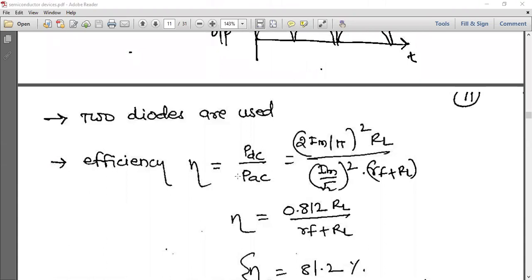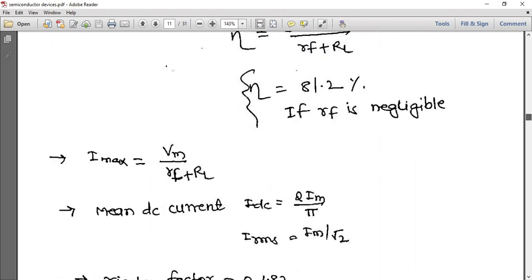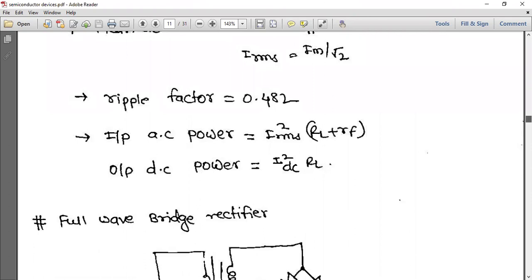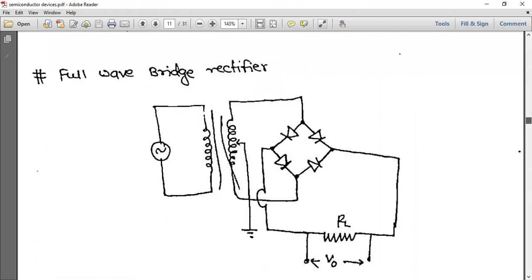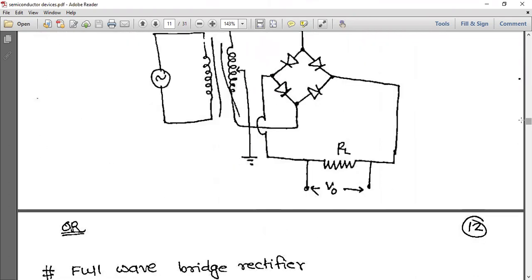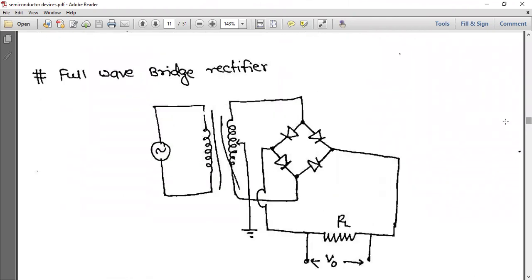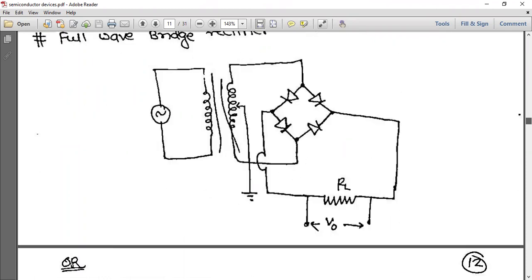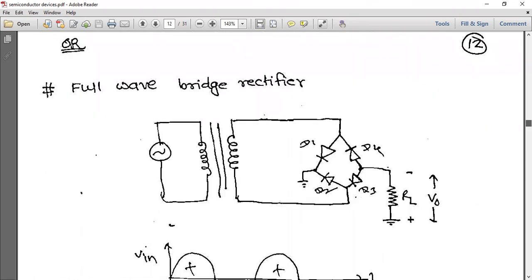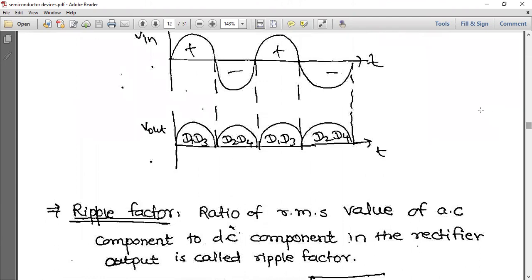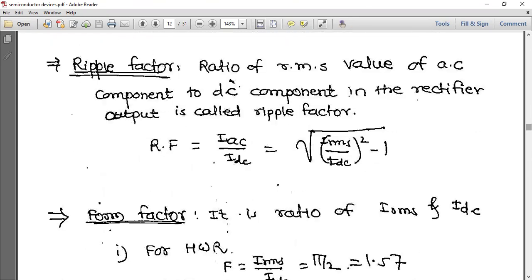Next one. Two diodes are used and efficiency again is PDC by PAC. Same as the formula which we have used before, and some note points I have given, so you can use them. Next one is full wave bridge rectifier. So instead of 2, how many diodes are we using? 4 diodes. Efficiency is the same, and just keep the circuit diagram in mind. In the first positive half cycle, D1, D3 will conduct, in the negative half cycle, D2, D4 will conduct, and we will get continuous output.